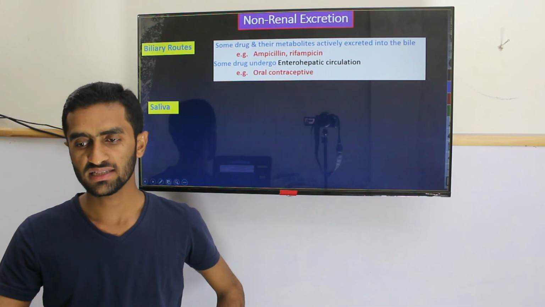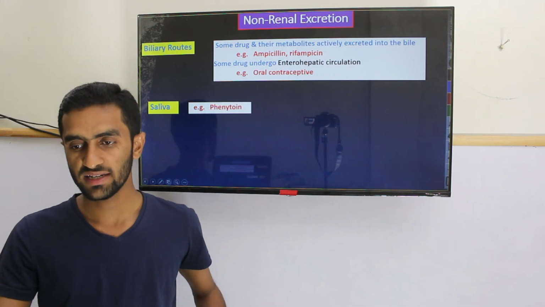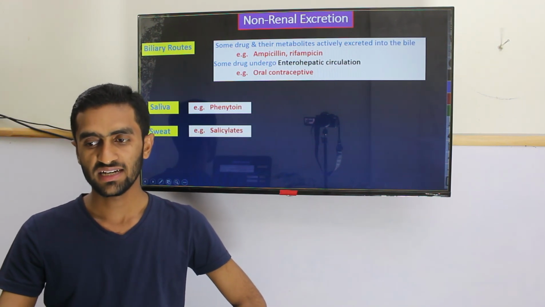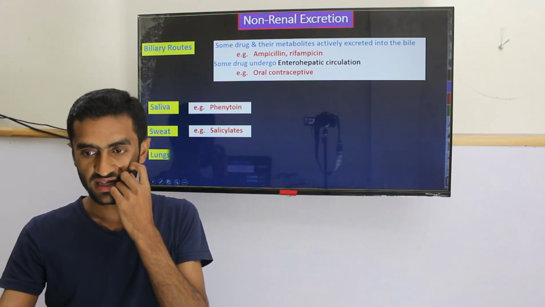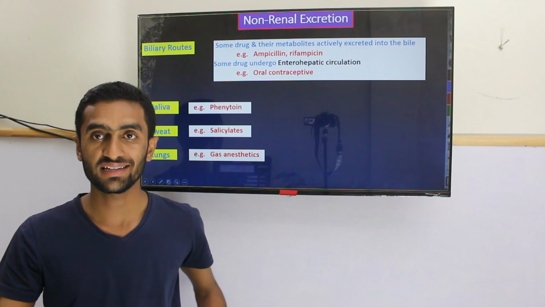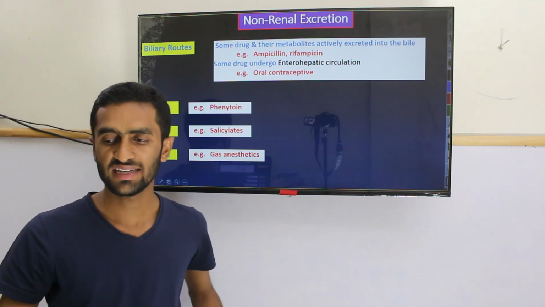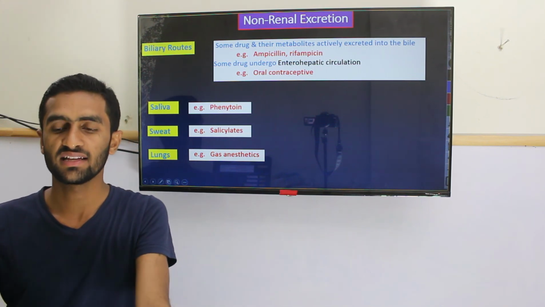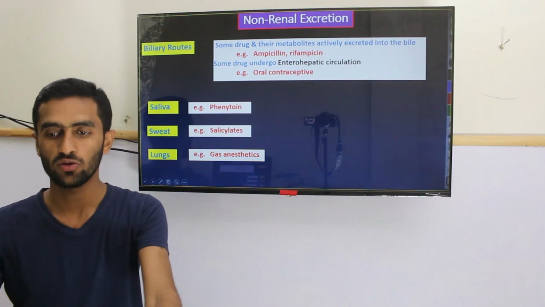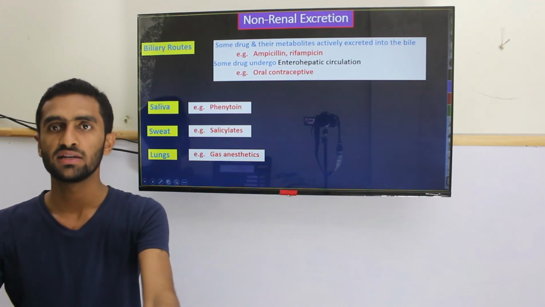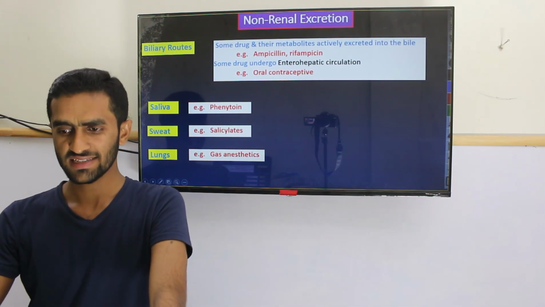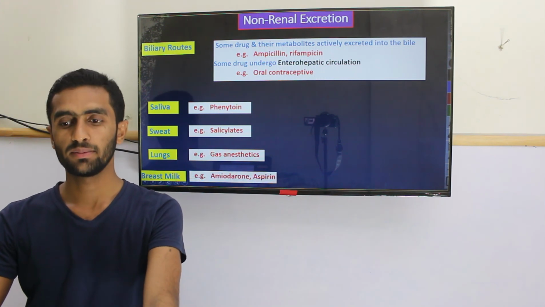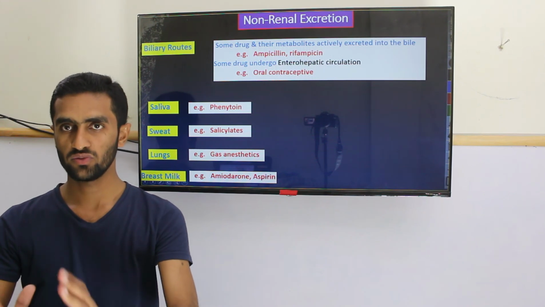If you look at some other routes, like saliva, some drugs like phenytoin are excreted by that. Sweat is also a route of excretion, for example salicylate. Lungs are important, for example, gas anesthetics. And if someone has taken alcohol, it can be smelled, because one route of excretion for alcohol is also the lung. Gas anesthetic is a good example. Then breast milk, which means the drug can go to the baby, for example amiodarone, aspirin. So we should be careful.